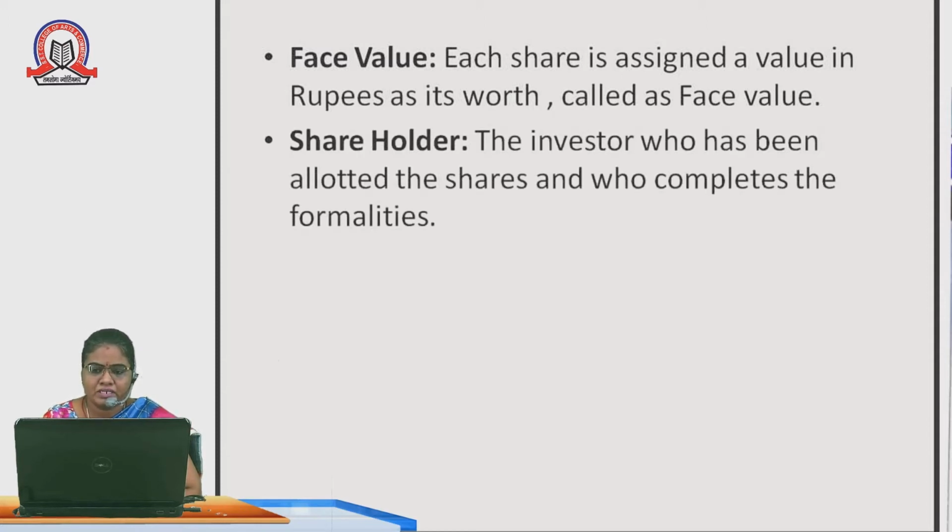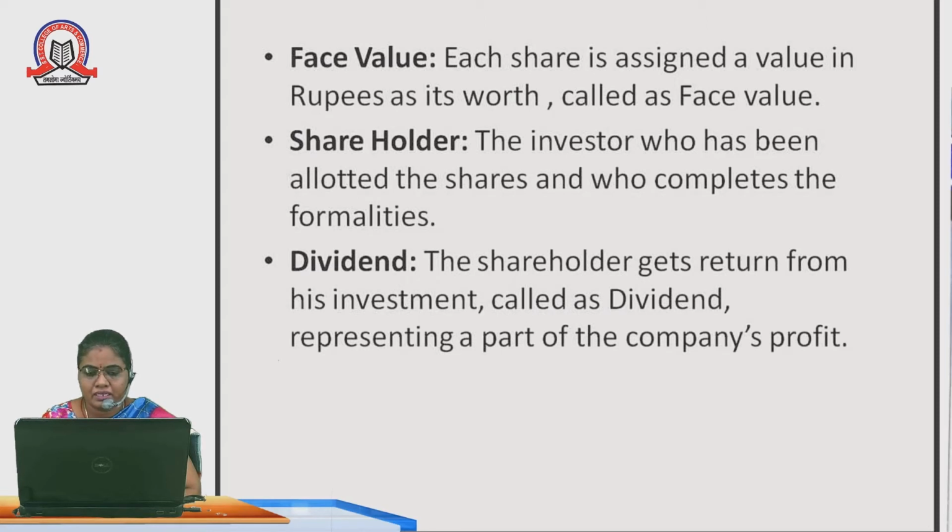Shareholder: the investor who has been allotted the shares and who completes the formalities of purchasing or selling the share is called a shareholder. Dividend: after the shareholder has some shares, he gets a benefit from the company after 1 year. That is called dividend.